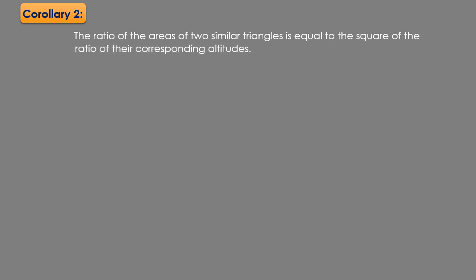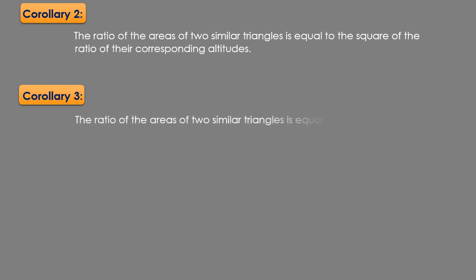If we are given two similar triangles, then the ratio of their areas is equal to the square of the ratio of the corresponding altitudes. And the third corollary is: the ratio of areas of two similar triangles is equal to the square of the ratio of their corresponding angle bisectors.